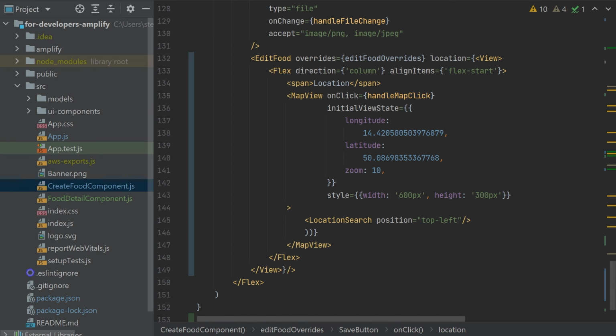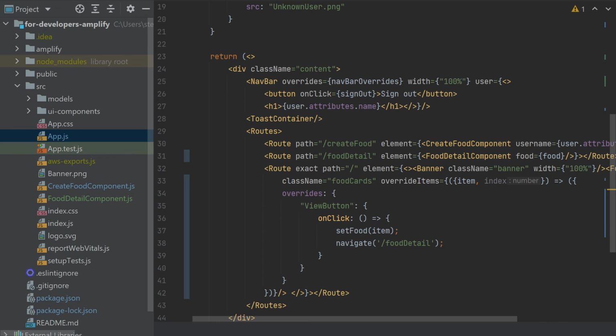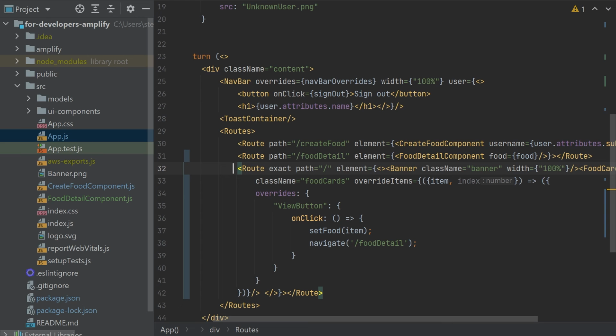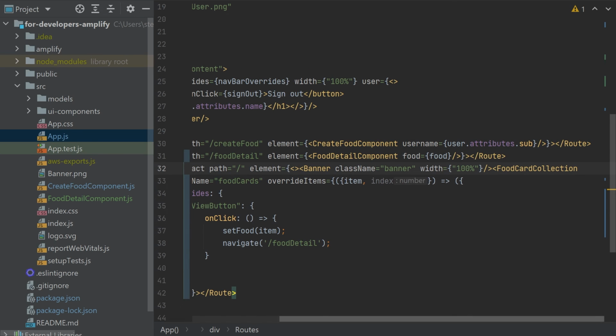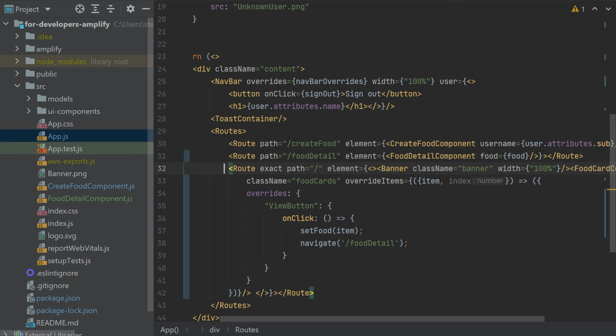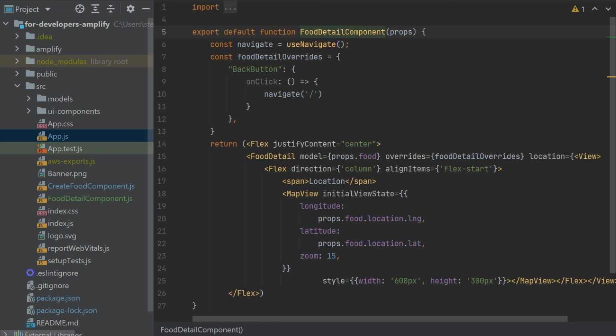So for a view, I again created a view component. What is different here is I had to update the food cart collection, and basically what I added is an override for the items. This means if the user clicks on the view button, we will set the item which was clicked on into our variable food, and then we will navigate to the food detail. Food detail has one property, which is food, and basically comes from our food.